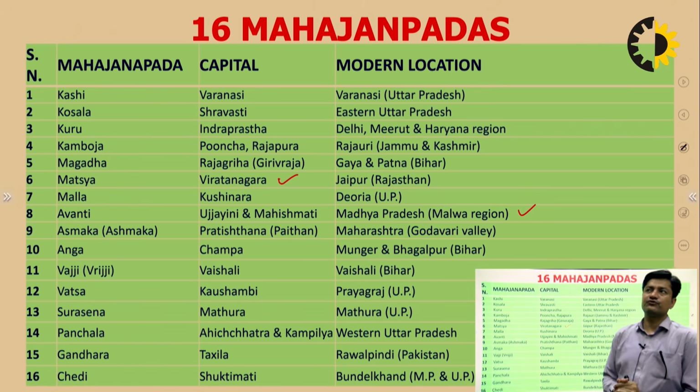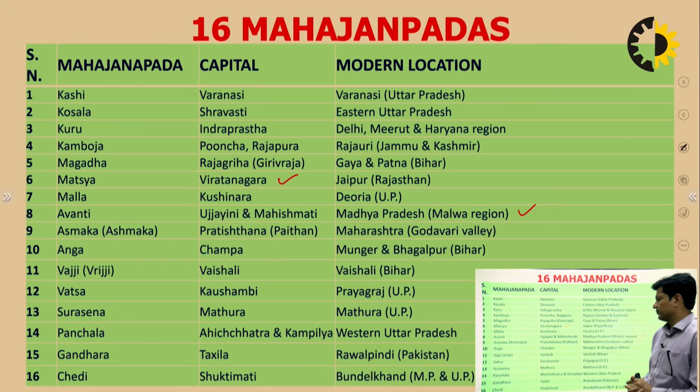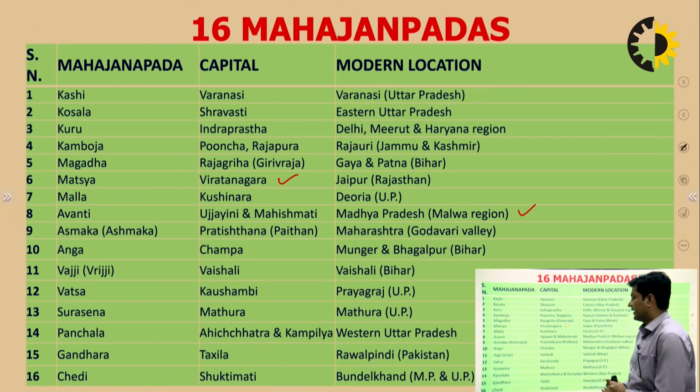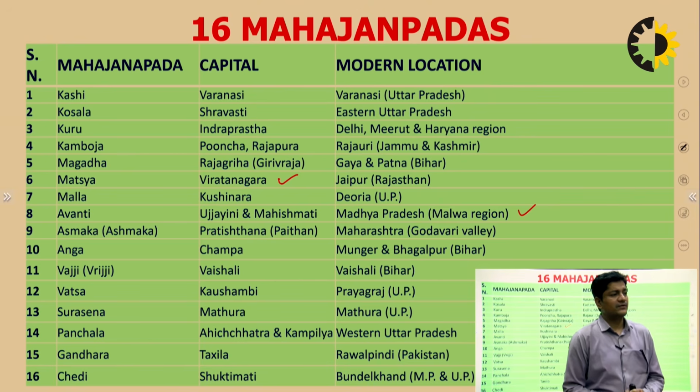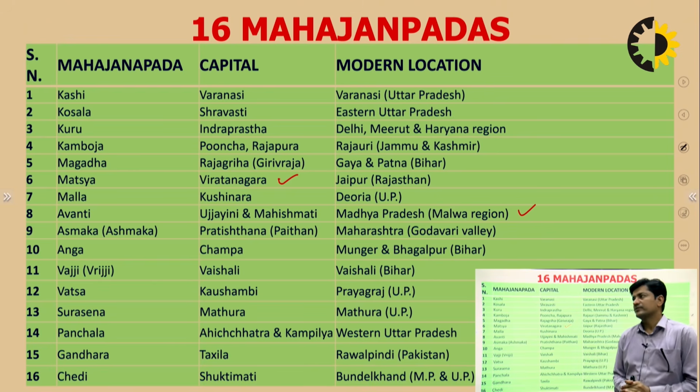We see that most of the Mahajanpadas are either in UP or Bihar, mostly, you will see. So Ang is in the Bhagalpur and Munger region of current Bihar, and the capital was Champa. Then comes Vajji. Somewhere it is also written as Vriji.